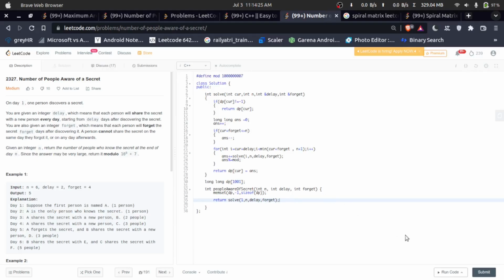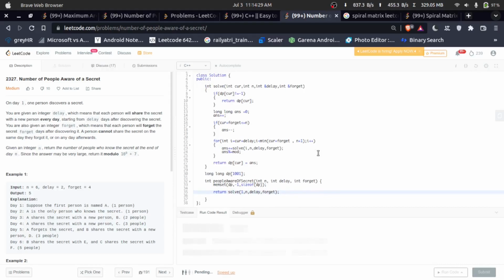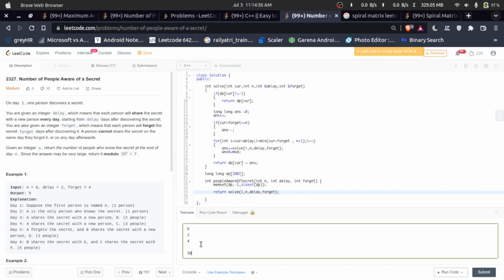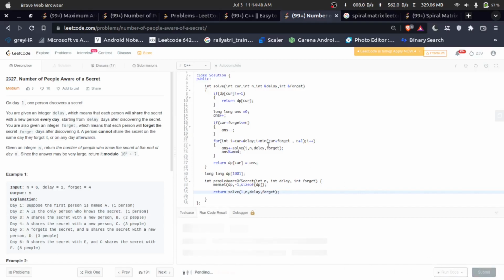So right now I am trying to check whether my logic is true or not. Yeah, it is true. Hold on. Let me check whether my logic is currently working or not.